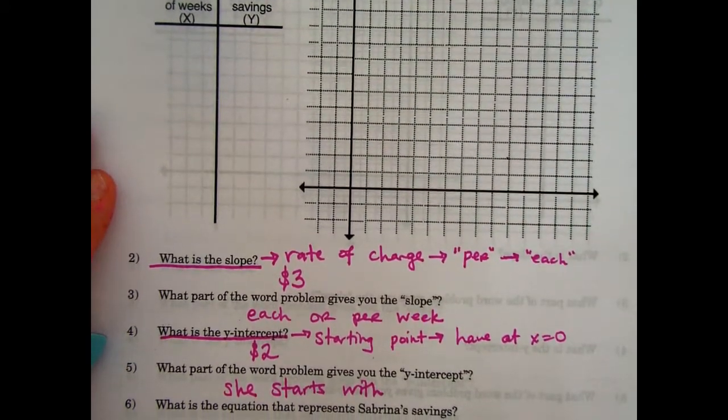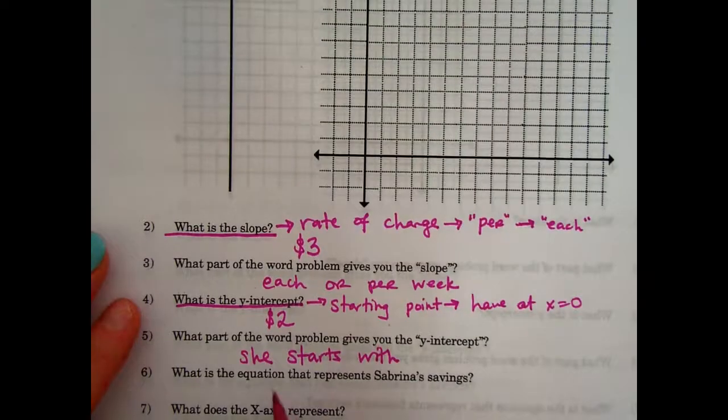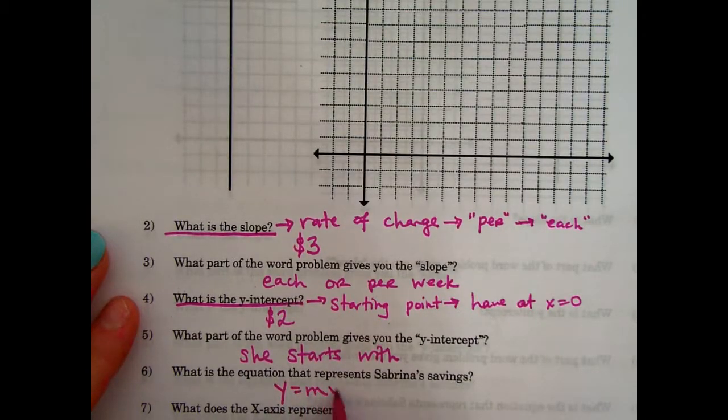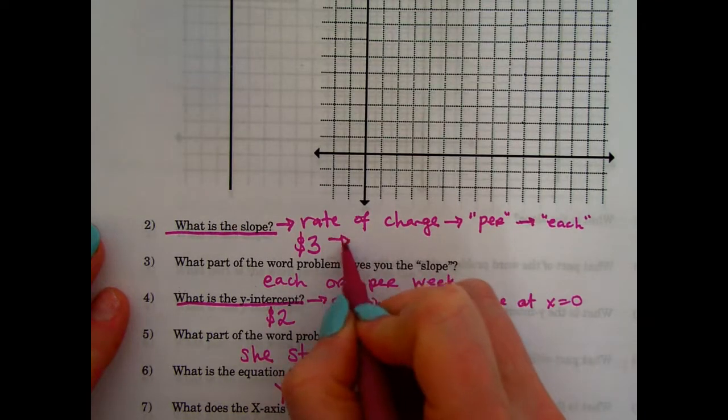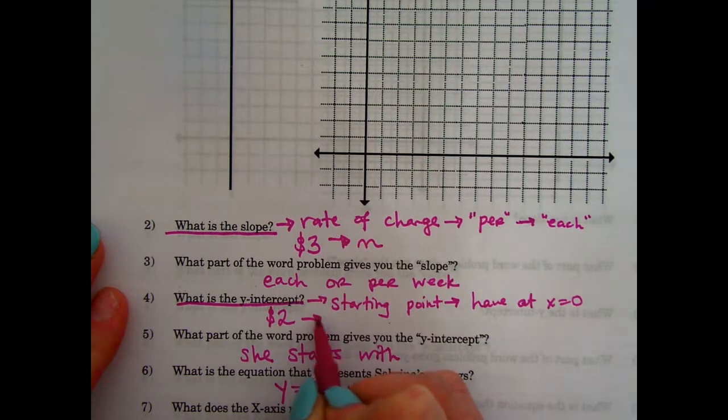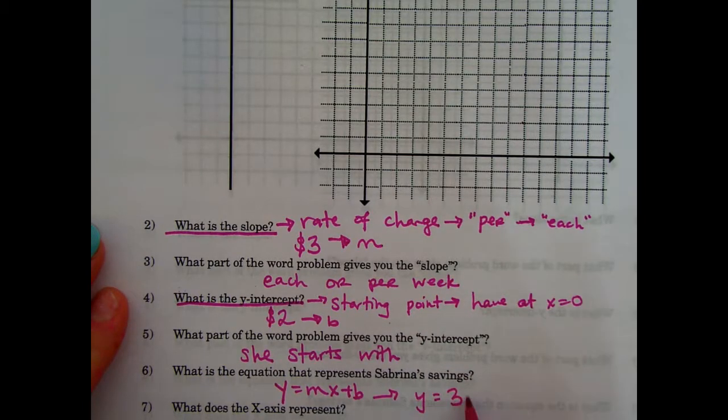Okay. So now we're going to build our equation. Our equation is y equals mx plus b. Our m is $3 and our b is $2. So we can just plug it in. y equals 3x plus 2.